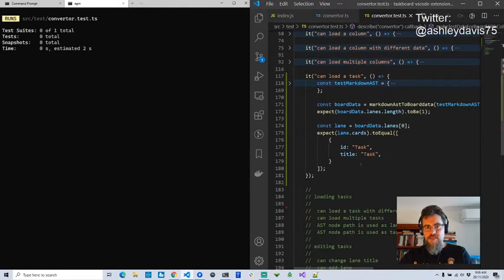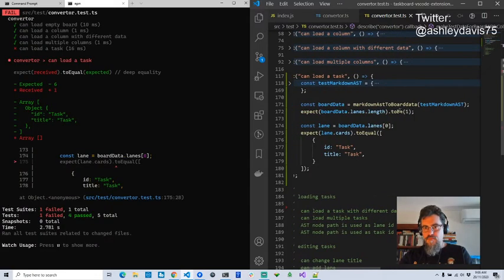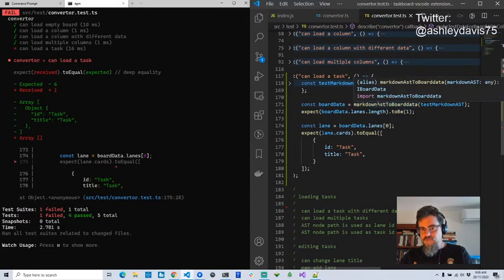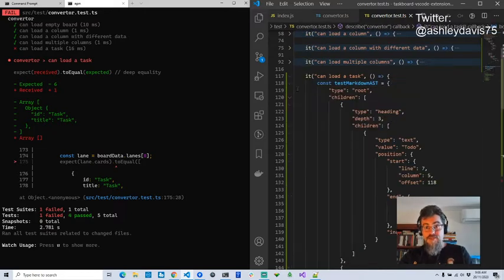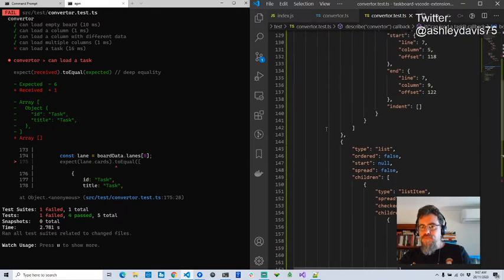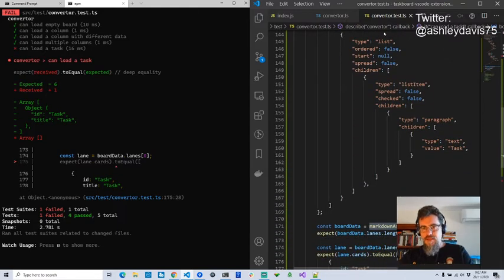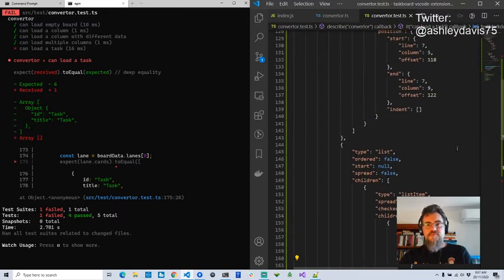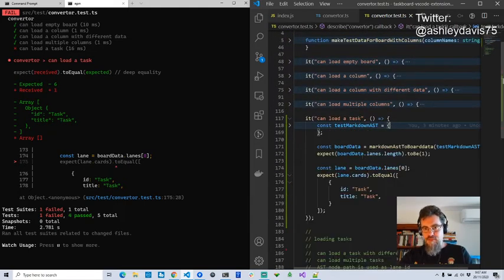So let's get orientated here. I've got a test, can load task. I've created some test data for it. I've got my test data here that's collapsed. So I've got some hard-coded test data. We might refactor that later. In my list of tasks here in the abstract syntax tree, I have a list item, which is basically a task or a card, and the text in that, the title of it, is task. So I'm just going to collapse that again. So that's what we set up in the last session.